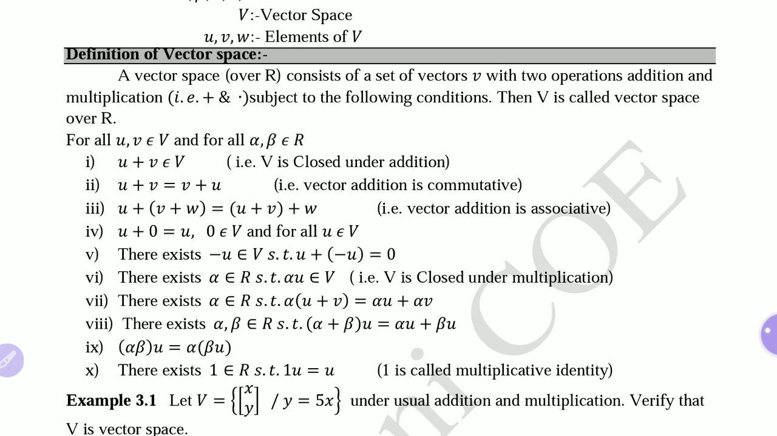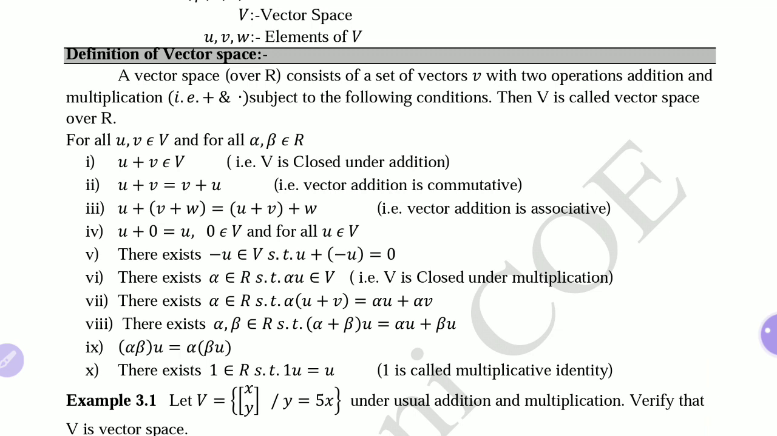If you have any doubt, you can ask me. For a given set V, we are going to check these conditions one by one, whether the given set satisfies all these conditions or not. Whenever that set satisfies all these conditions, it will form a vector space. And a few well-known vector spaces I will tell you. The set of real numbers is also a vector space.